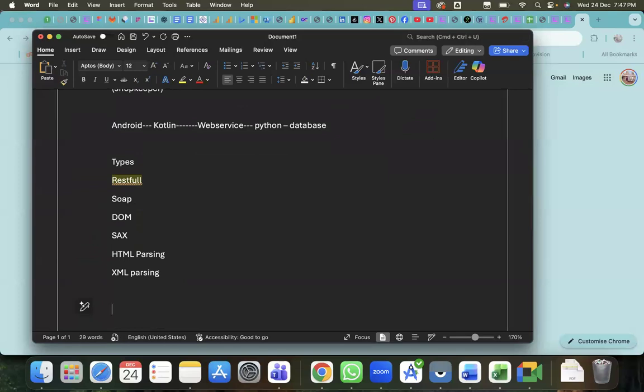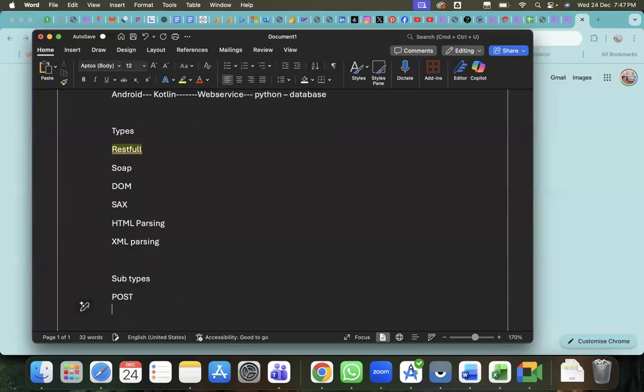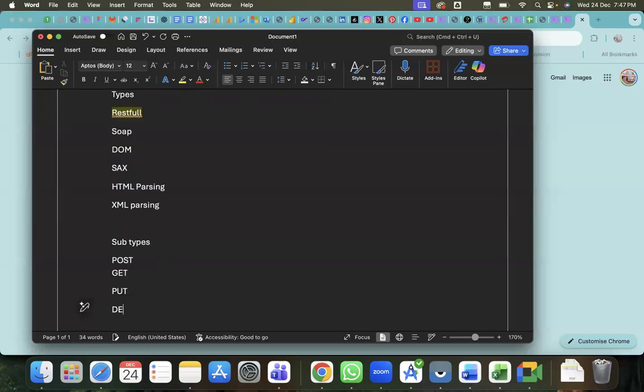So again, in RESTful services, there are a lot of different types available. Even not only RESTful, whether it is SOAP, DOM, or HTML, whatever it is, that again has subtypes, like post, get, put, delete, push.